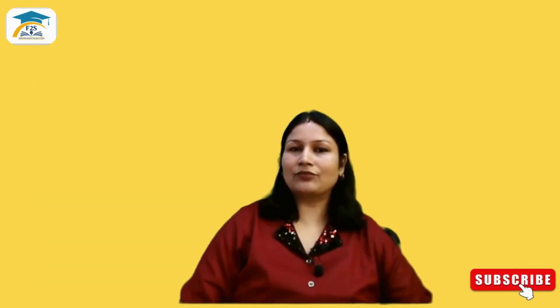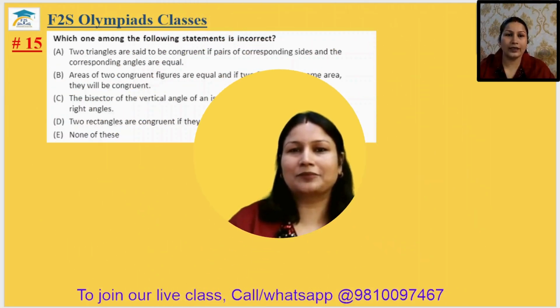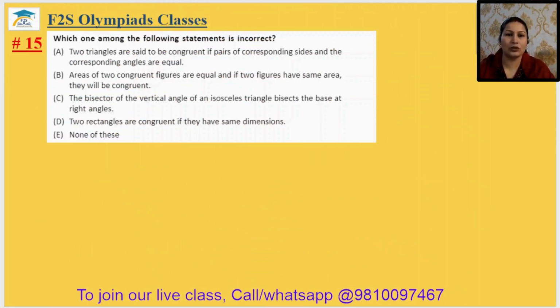Now let's start with the worksheet questions. Grade 7 Silver Zone Comprehensive Book, Chapter 6, Video Part 2. Question number 15. Which among the following statements is incorrect? We have to find the incorrect one. Okay. Two triangles are said to be congruent if pairs of the corresponding sides and the corresponding angles are equal. Yes, it will be congruent.